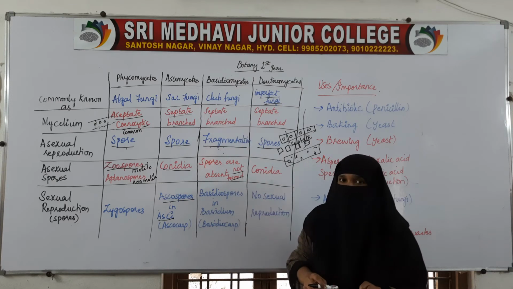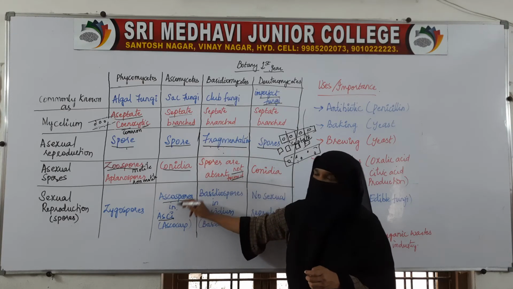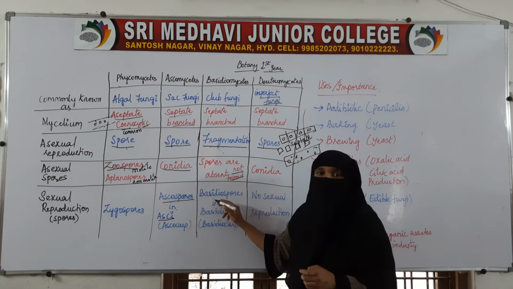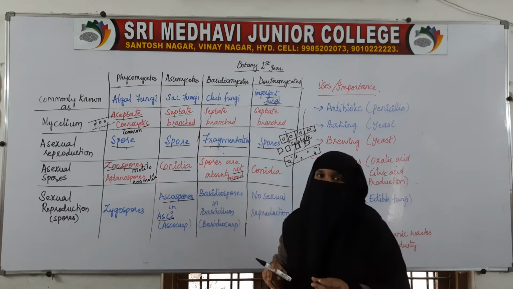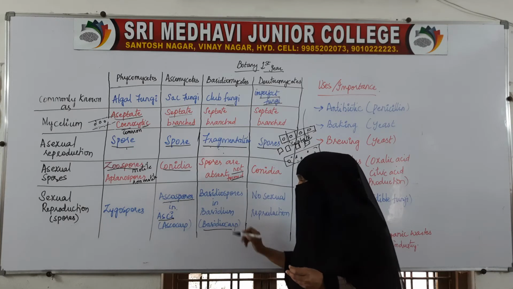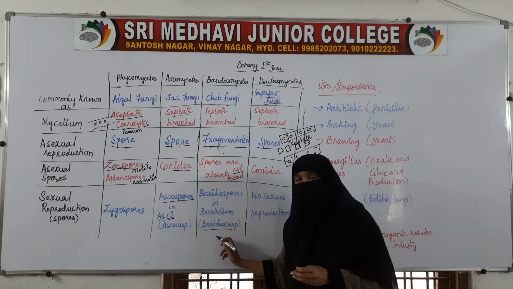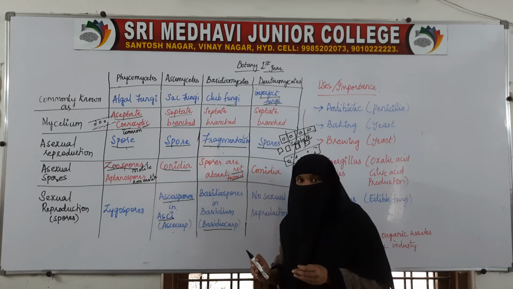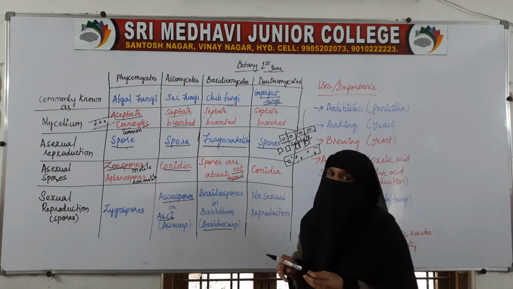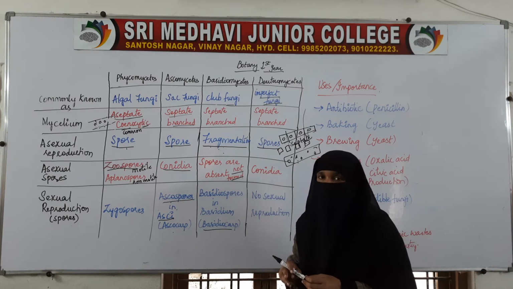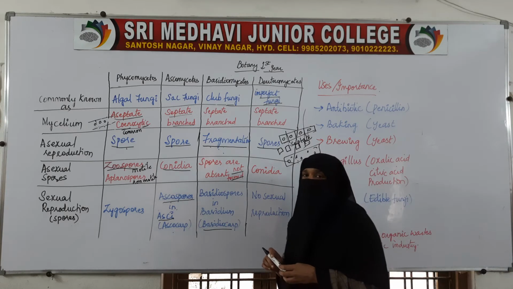In Basidiomycetes, they are basidiospores, formed in the basidium, which is present in the basidiocarp. The ascocarp and basidiocarp are the fruiting bodies. Whereas in Deuteromycetes, there is no fruiting body, no sexual reproduction takes place, and no sexual spores are formed.